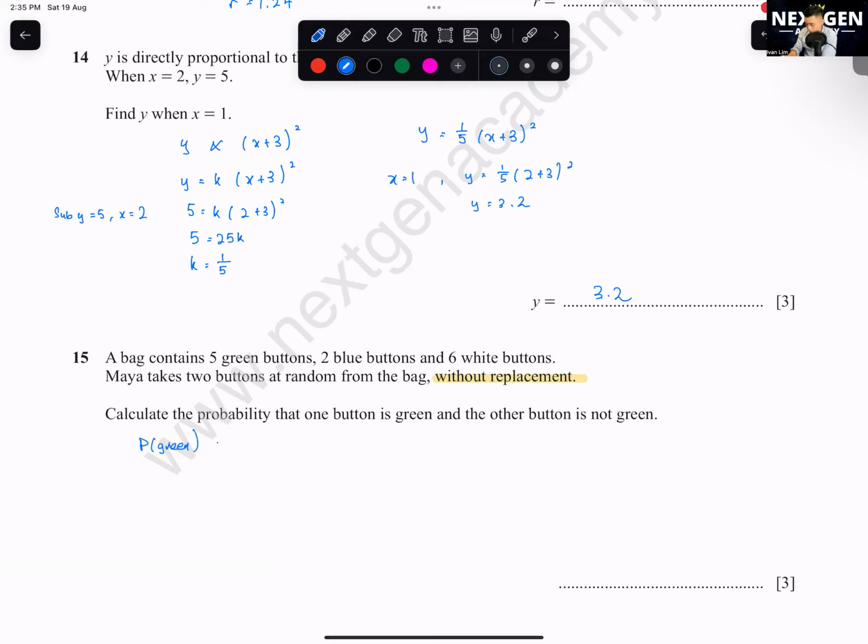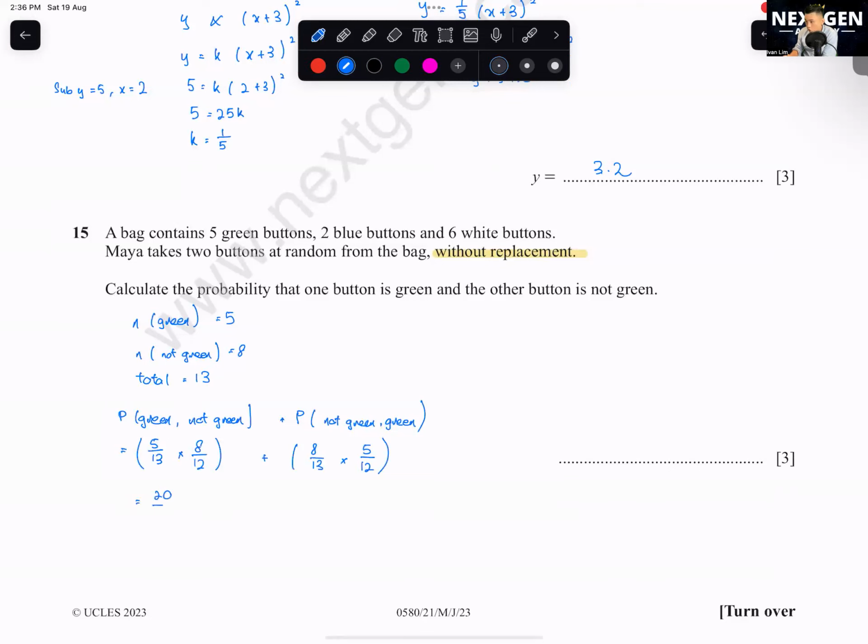Then your second time, you can take not green, then green. Green: 5 over 13 times 8 over 12. This one: 8 over 13 times 5 over 12. In fact, you can just multiply it by 2, the value will be the same. You get 20 over 39.